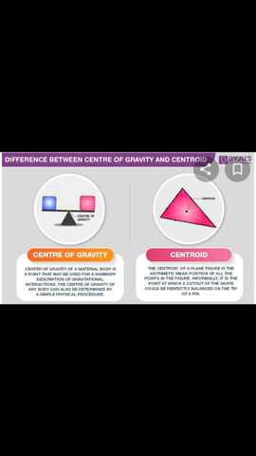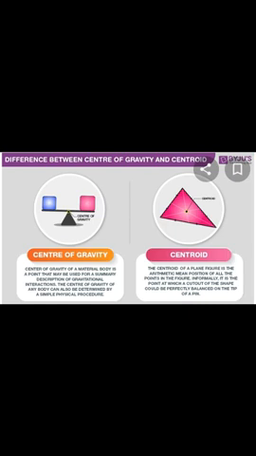Centroid is where the whole area is concentrated at a single point. If you take the x-axis and y-axis, exactly where they meet is the centroid. Center of gravity is where the whole weight of the material is concentrated at exactly one point.